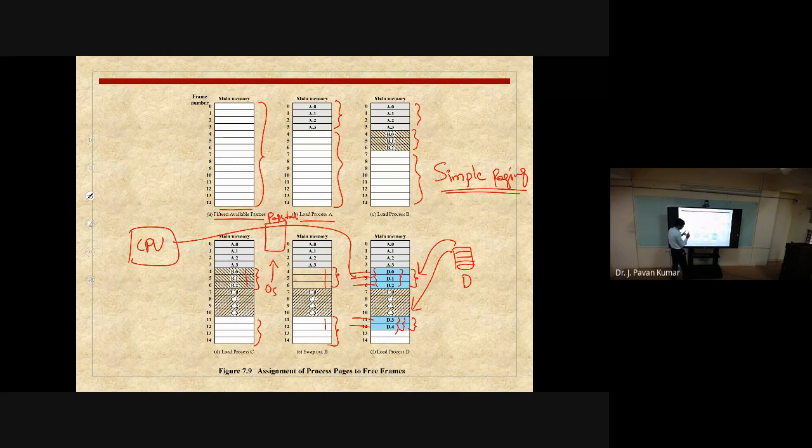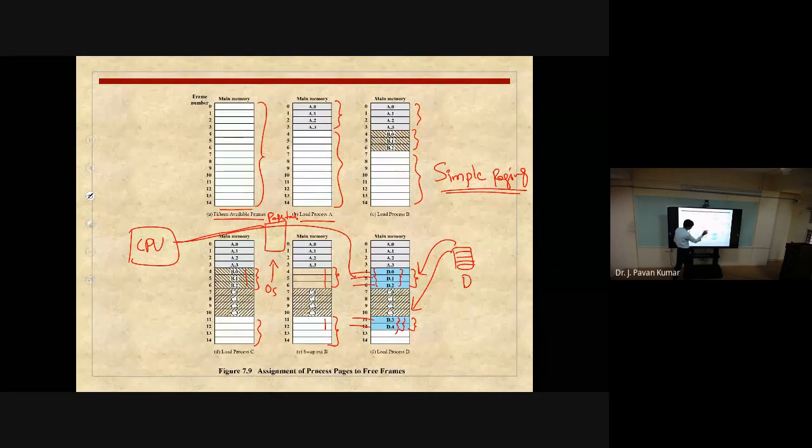In order to know where one particular page has been loaded in the main memory, the operating system will maintain the page table. The CPU tries to access a particular page, but where that page is loaded is not known to the CPU. So it has to consult the operating system, then refer to the table called page table.